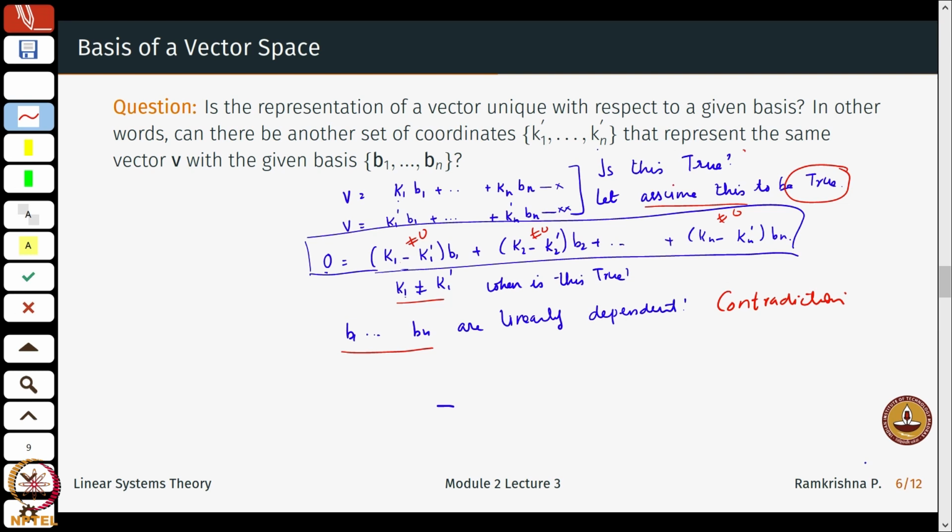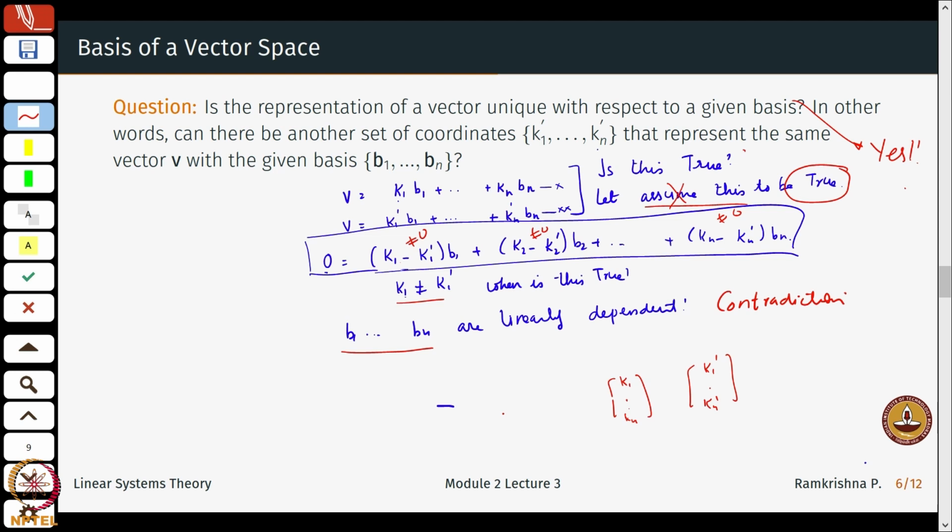Therefore, I cannot assume this to be true, because then it violates the definition of basis. So is the representation of a vector unique with respect to a given basis? Well, the answer is yes, it is unique. I cannot have a vector representation k1 till kn and the same vector being represented by k1 prime till kn prime with the same set of bases.